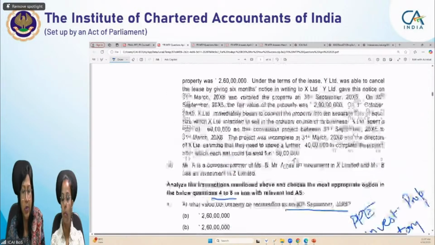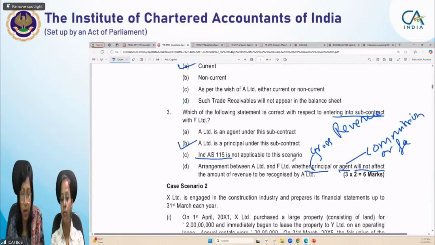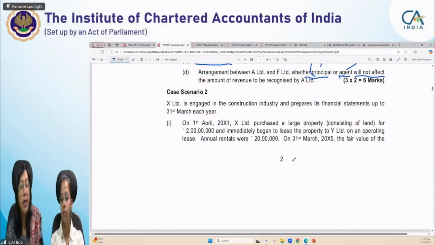Okay, let's move on to the scenario. X Limited is engaged in the construction industry and prepares its financial statements up to 31st March every year. On 1st April 20X1, X Limited purchased a large property consisting of land, only land, for rupees 2 crore and immediately began to lease the property to Y Limited on an operating lease.